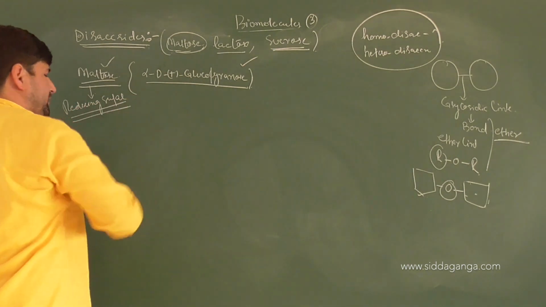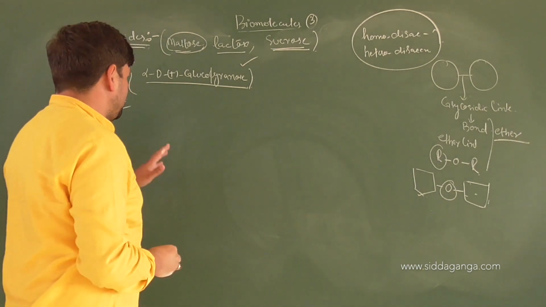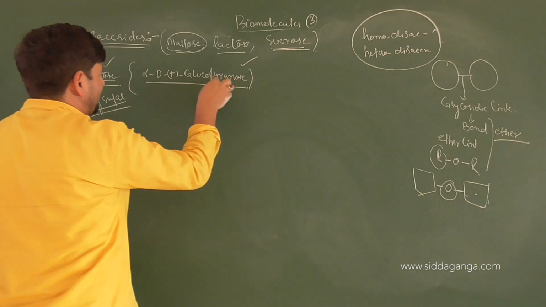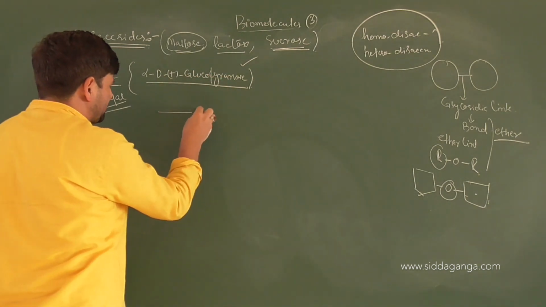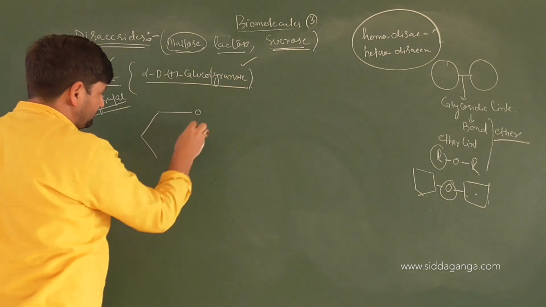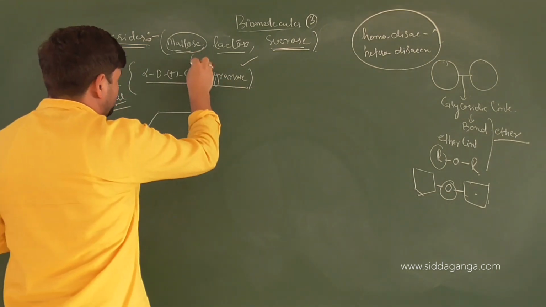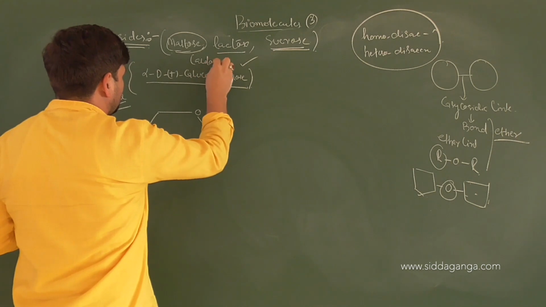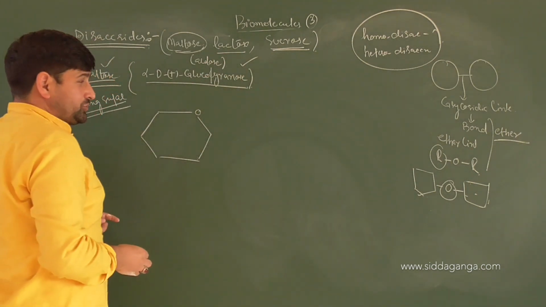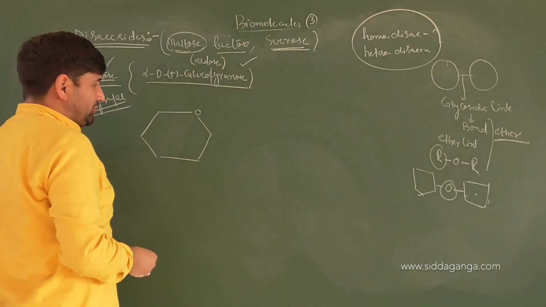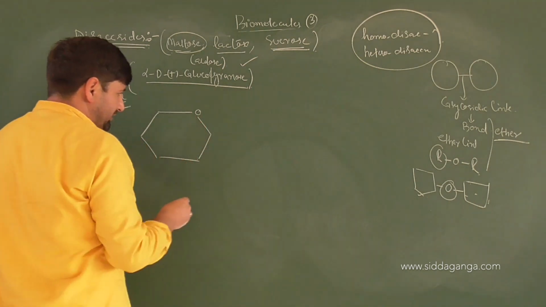That means it should have its free anomeric carbon. We will have a look at this. So I will write down the glucopyranose structure, the basic structure. Keep it in mind, it's glucopyranose. So this is an aldose, so we will have a characteristic hemiacetal group here. So that's your C here.